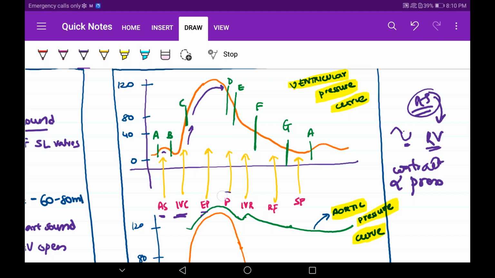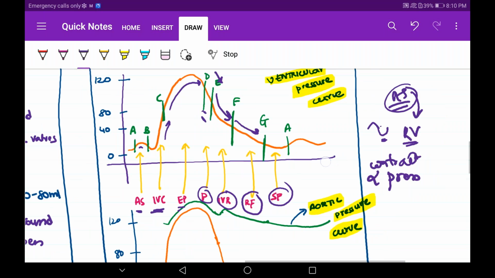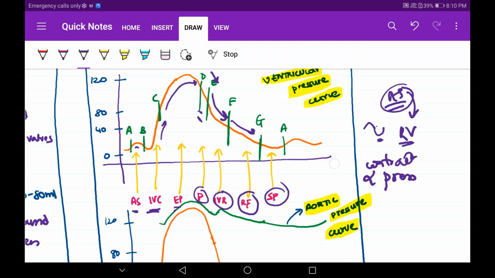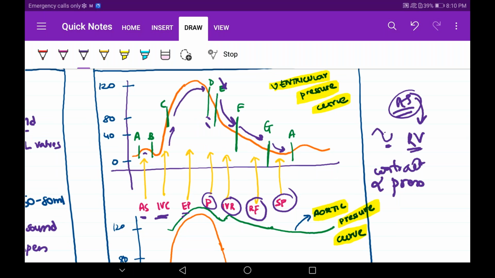The more it contracts, that much increase in pressure will happen. Then come over here. This P, what do I mean by P? It is protodiastole, just initiation of relaxation. So that's why protodiastole, little relaxation, the downward curve. Then again you have isovolumetric relaxation, more decrease in pressure, rapid filling, reduced filling, more decrease in pressure. Finally, I think this is the last rapid filling stage, where there's complete decrease in pressure. Nothing to worry. Again, there will be atrial systole. Again, there will be positive curves.